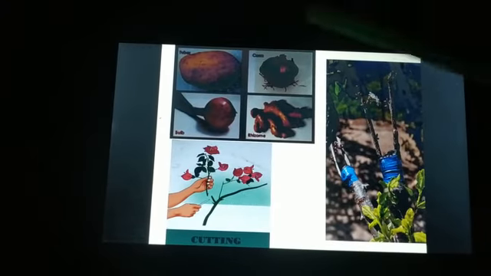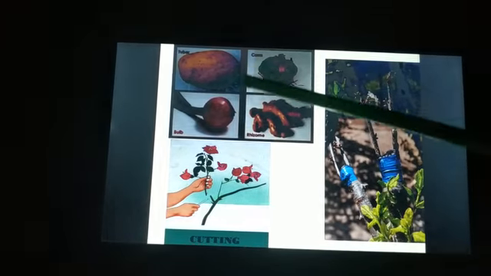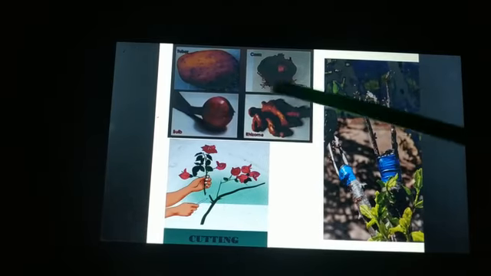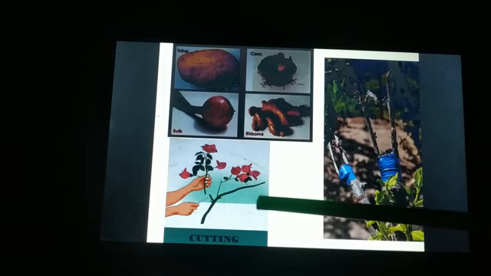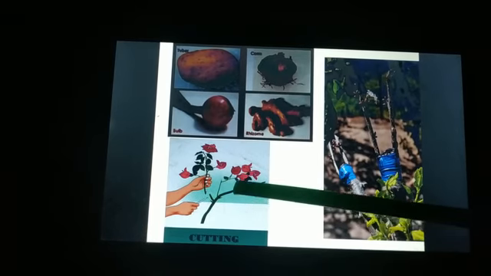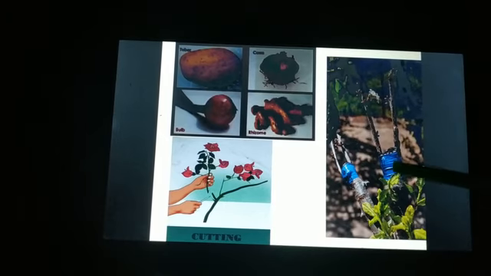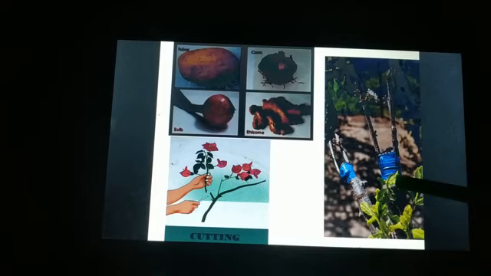See here, students, I have taken a few examples of asexual reproduction: potato, onion, ginger, and these are natural. We can also do it artificially through stem cutting and root cutting. I have shown the stem cutting example here. Grafting is another method done artificially to reproduce a plant.